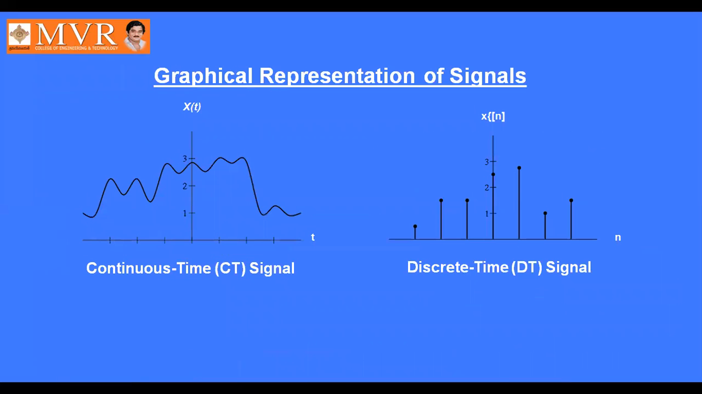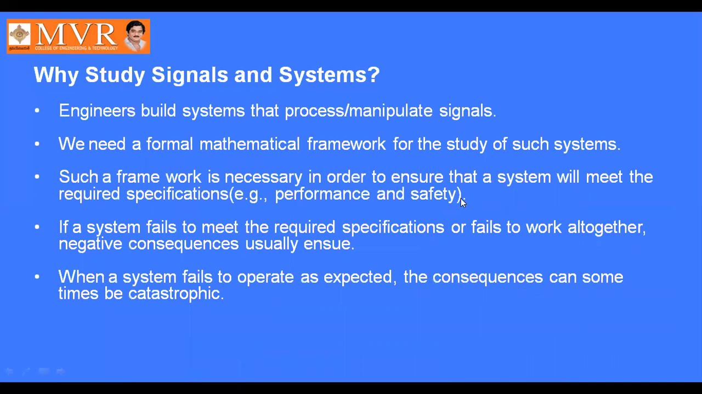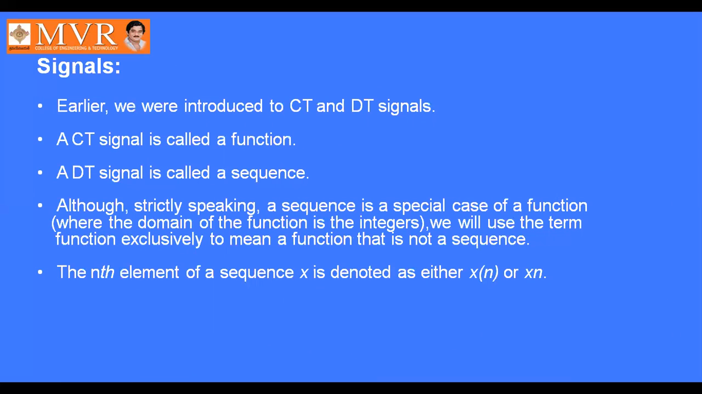These two are the graphical representation of our CT signal and DT signal. So it is continuous for all time t, x of t. It is drawn between x of t versus t. And this one is drawn between x of n versus n. Okay, so it is represented like this, and it is represented like this. A CT signal is called a function, and a DT signal is called a sequence.